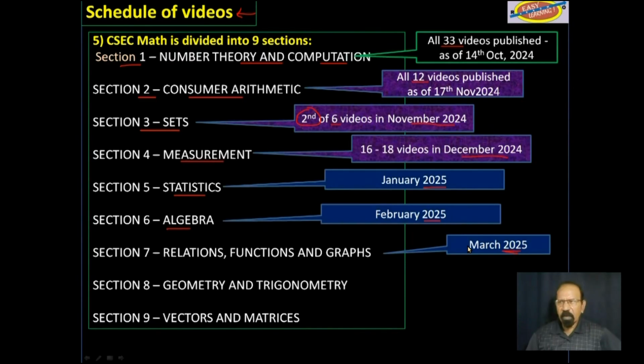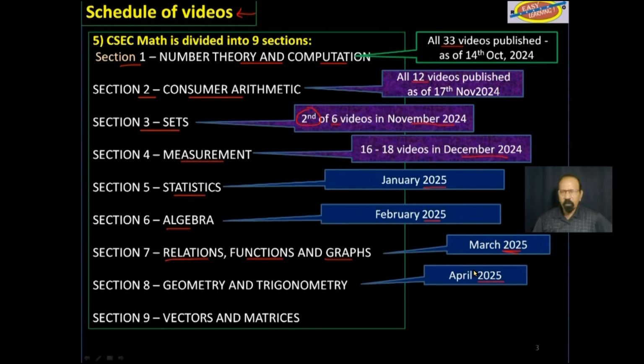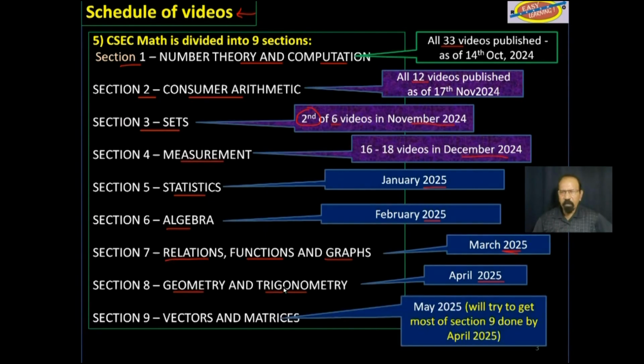March 2025, relations, functions, and graphs. April 2025, geometry and trigonometry. And finally, May 2025, by mid-May, vectors and matrices. And that will cover all the objectives in this syllabus.